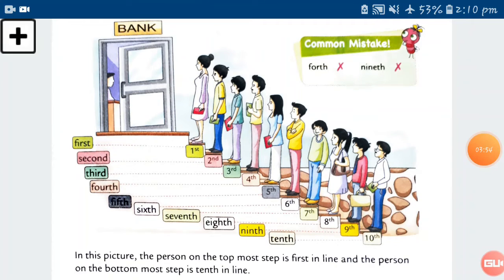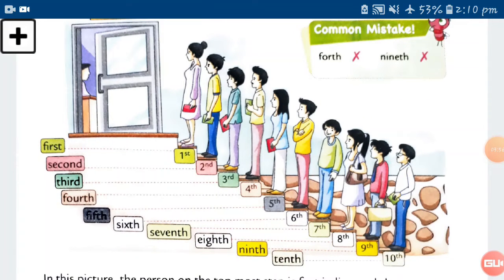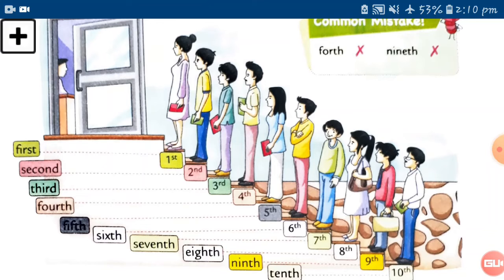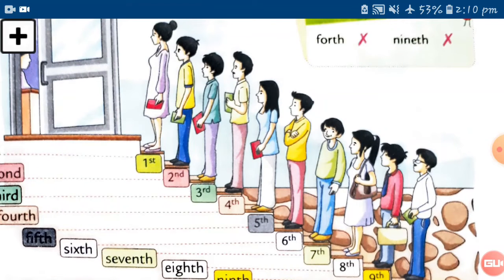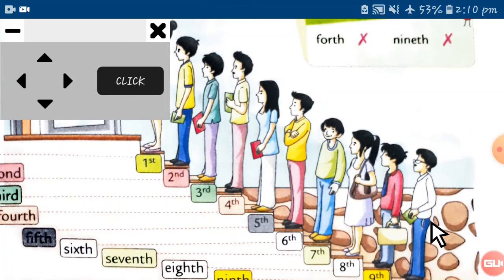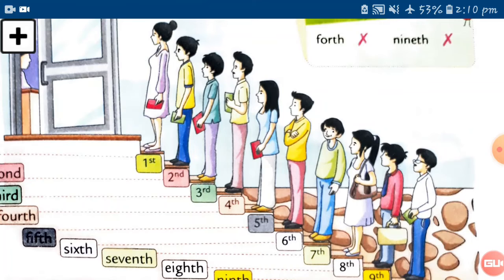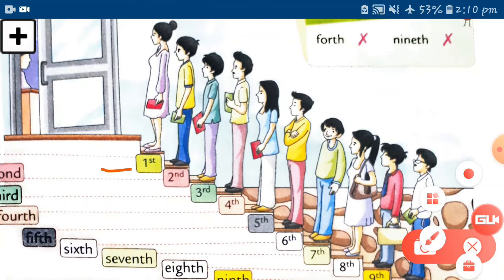Here you can see some persons standing in a line, so you have to decide their positions. There are some numbers written on the stairs. Here is the lady who is standing at the first stair. This is the first one, so this is the position. Now here this man is at the second position.